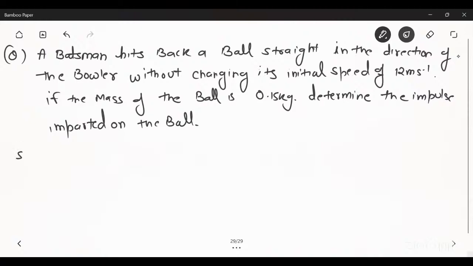Now see here the condition. Suppose that was the bowler that threw a ball to a batsman. After the batsman hits the ball, what will happen?